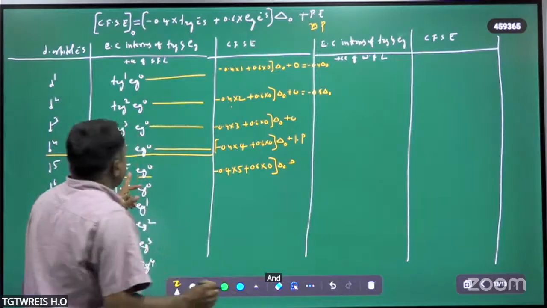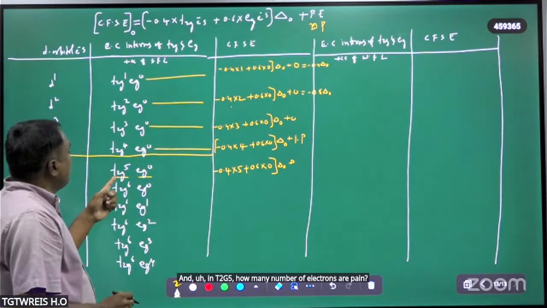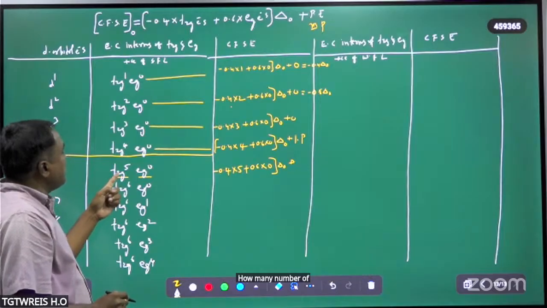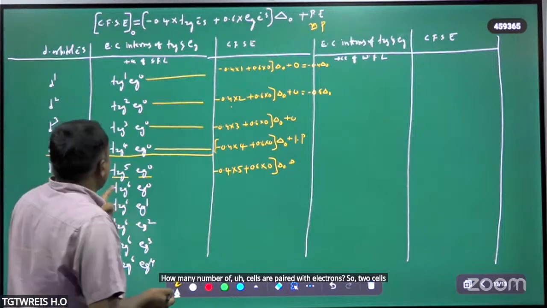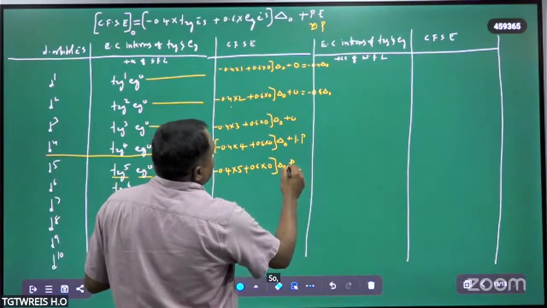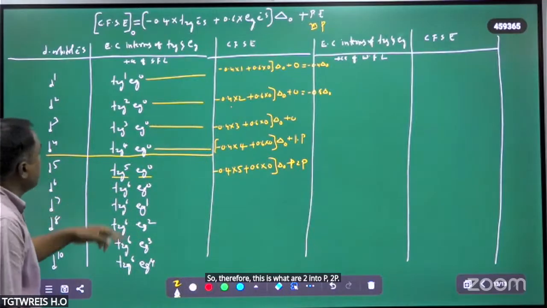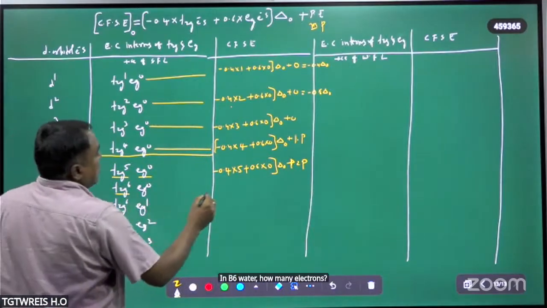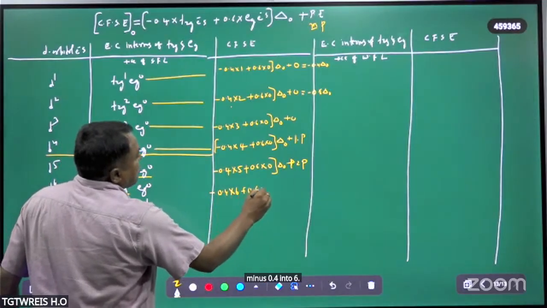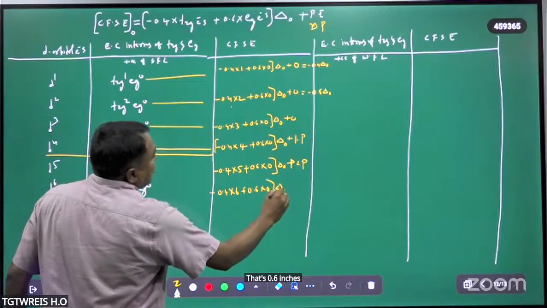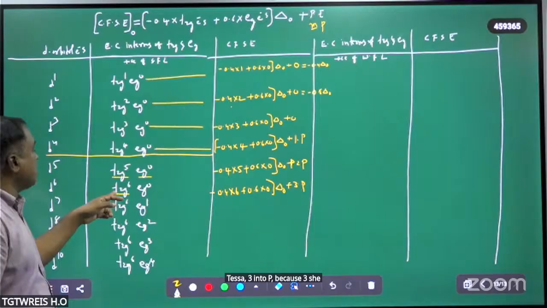And in t2g5, how many orbitals are paired with electrons? So 2 orbitals, therefore 2P. In d6, how many electrons? Minus 0.4 into 6 plus 0.6 into 0, into delta naught, plus 3 into P, because 3 orbitals with 2 electrons now.